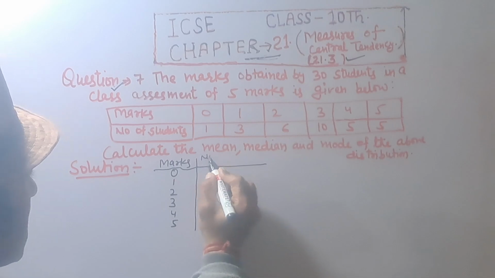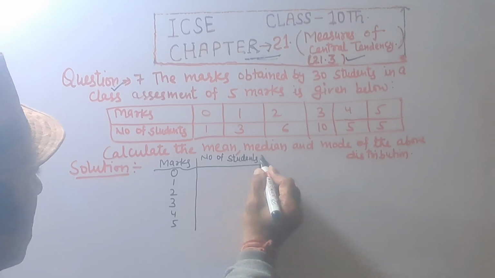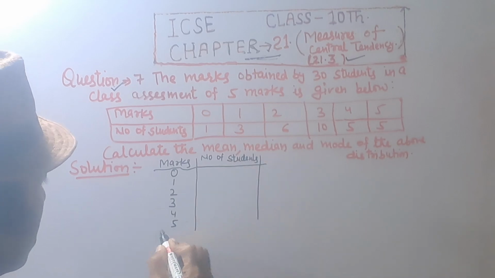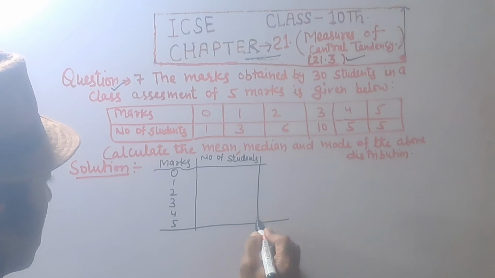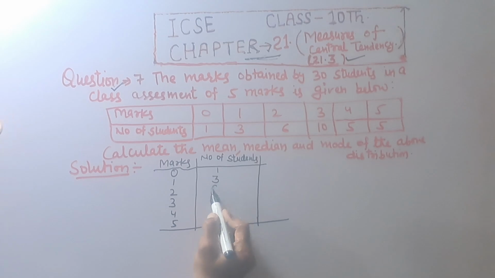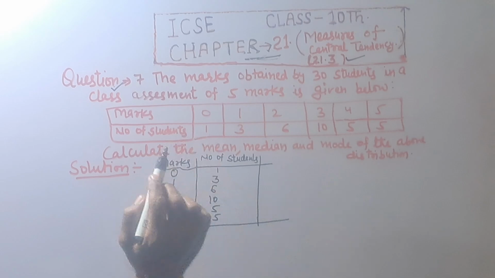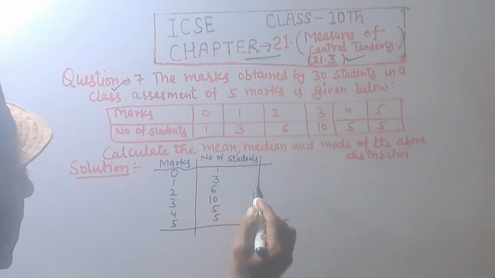Number of students: 1, 3, 6, 10, 5 and 5. Calculate the mean. First, we find the mean.